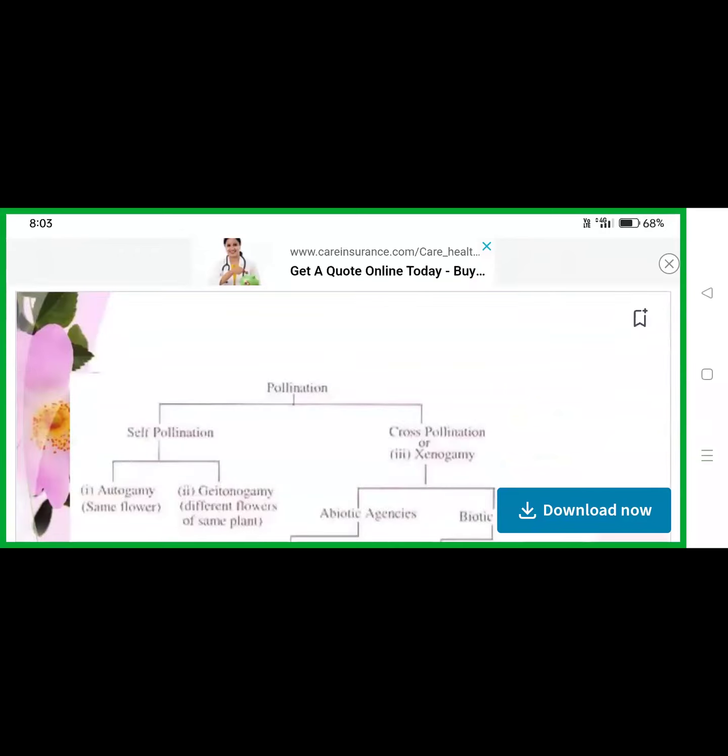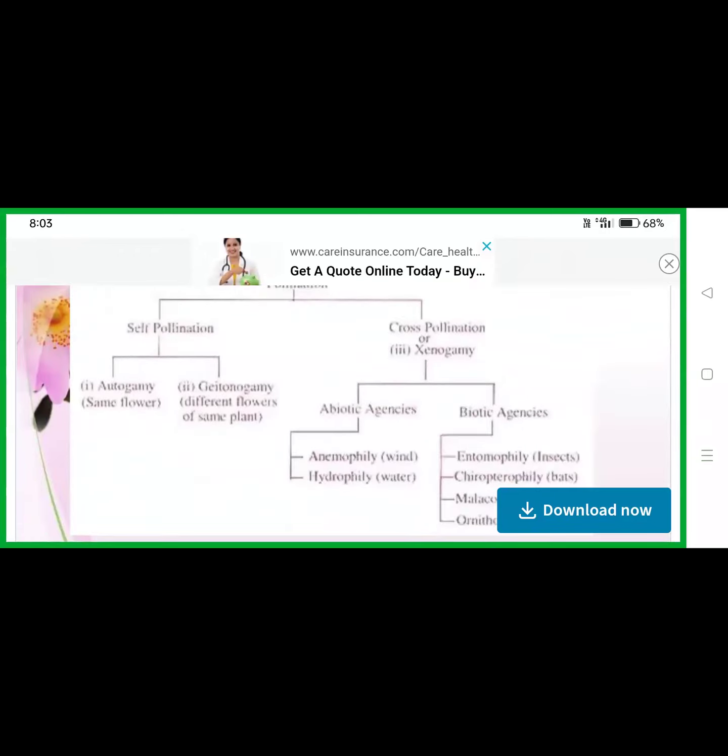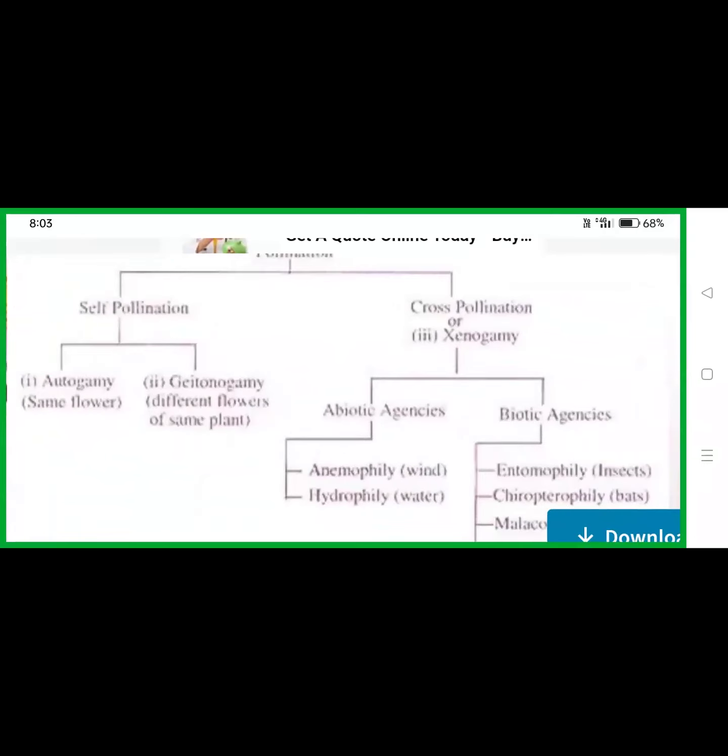Here are the types: self-pollination and cross-pollination. Self-pollination again has two types, autogamy and geitonogamy. Autogamy means the same flower: pollen grains from the stamens to the stigma of the same flower is called self-pollination. And geitonogamy means what? Different flowers of the same plant. Same plant, but the flowers are different. That is geitonogamy. The transfer of pollen grains of one flower to the stigma of another flower on the same plant is geitonogamy.